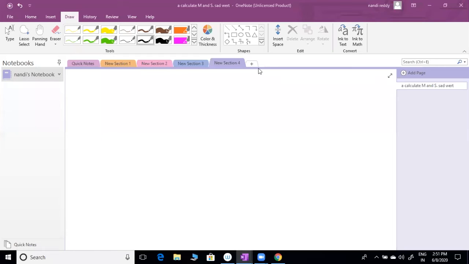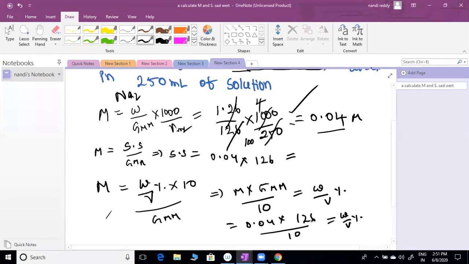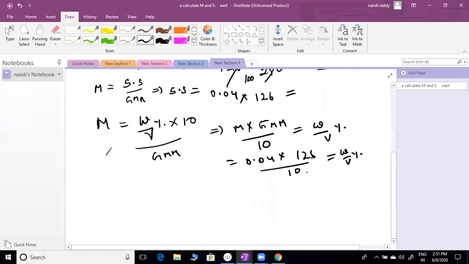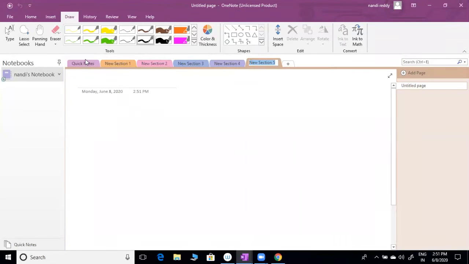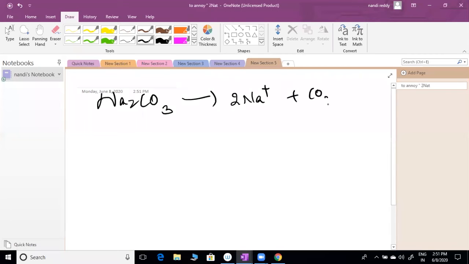Now we can find out, sir. I hope you know that one. Let us suppose Na2CO3. Now what are the ions we are getting here? 2 Na plus and CO3 2 minus. If this concentration is 1 molar, initially you don't have anything.